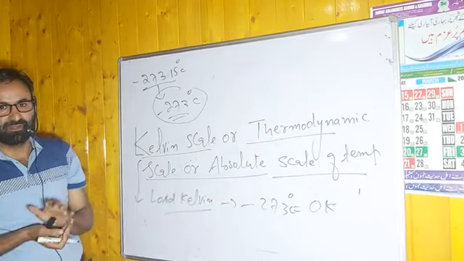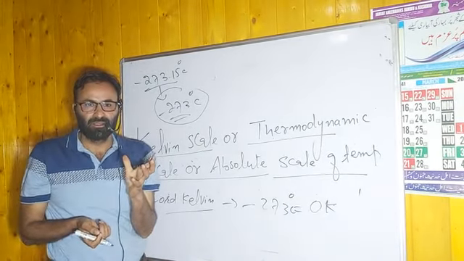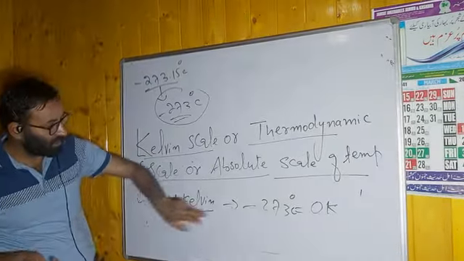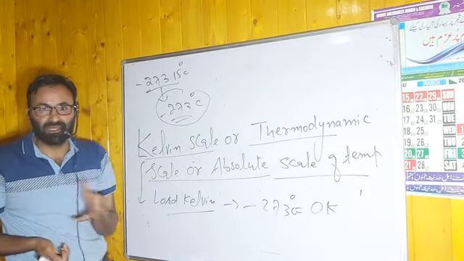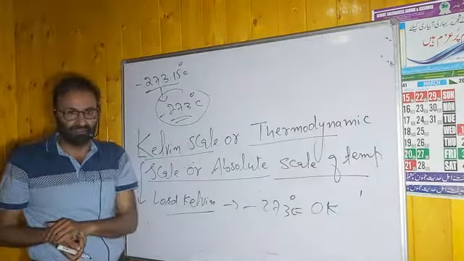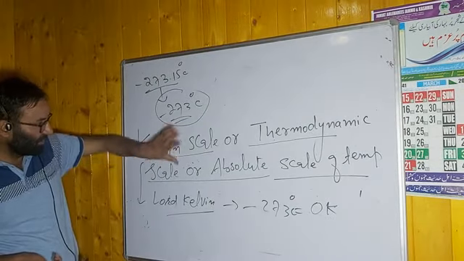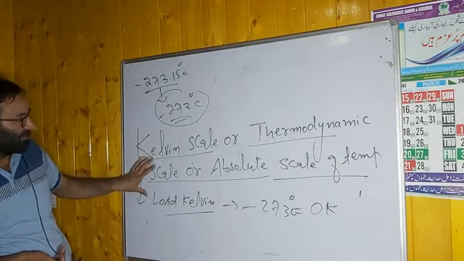Remember this point. When we say 0 Kelvin, it looks a good number, but when we talk about minus 273, it appears an amazing number. To remove this ambiguity, Lord Kelvin gave the scale.